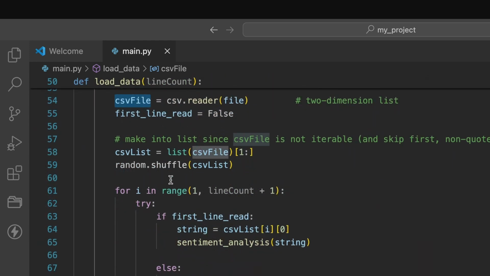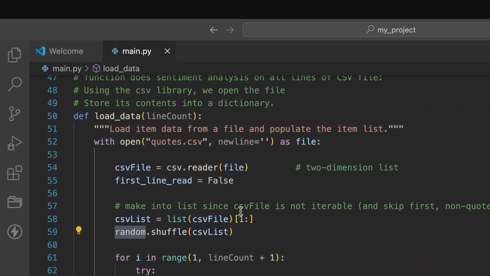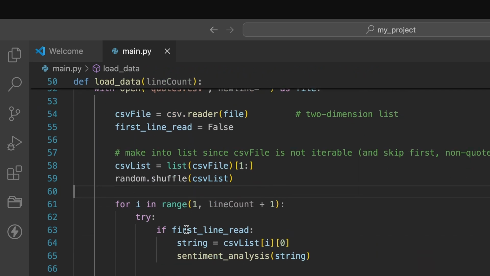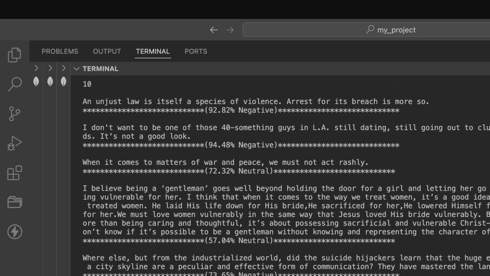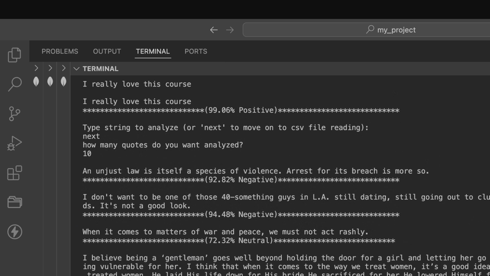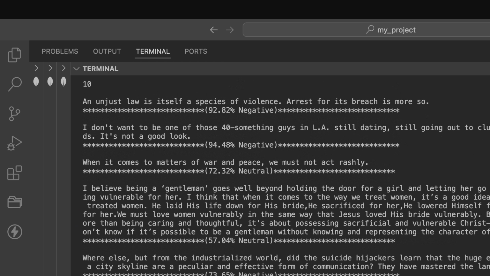The random is done with random.shuffle. We first of all shuffle the list, then we get the quotes we want using this for loop. So they've already been generated. Let me choose one. An unjust law is itself a species of violence. Arrest for its breach is more so. This one has a negative rating at 92.82%. So in other words, there was a 92.82% likelihood of this quote being negative. That's how it works.